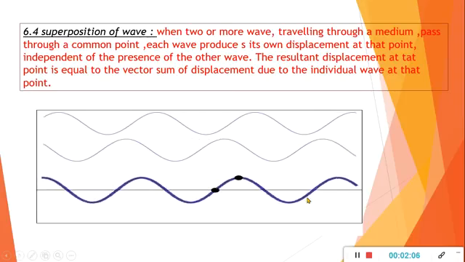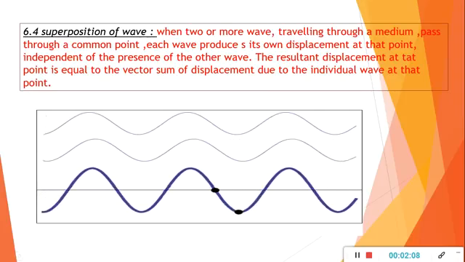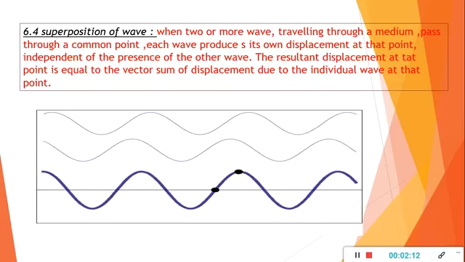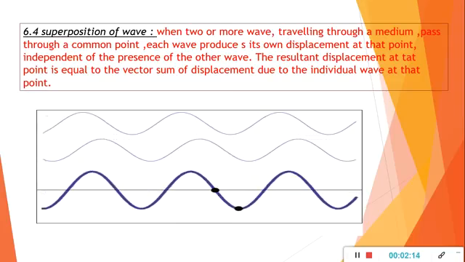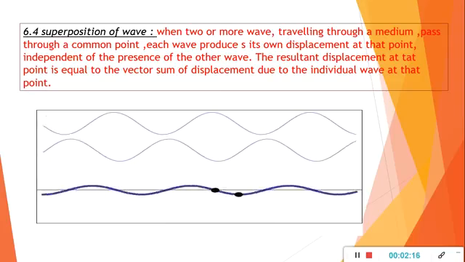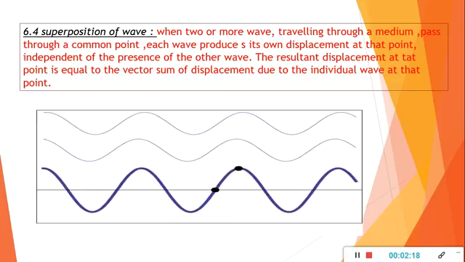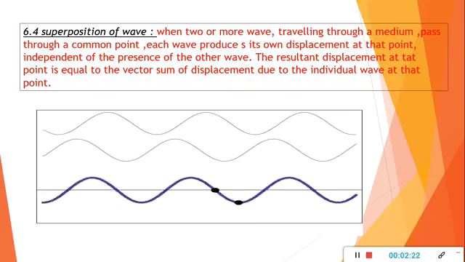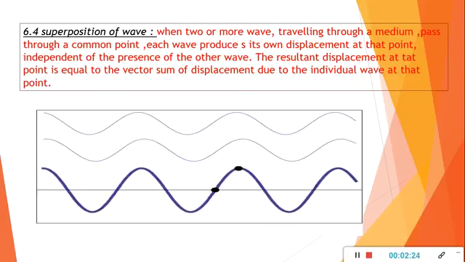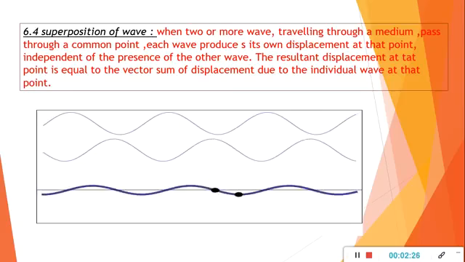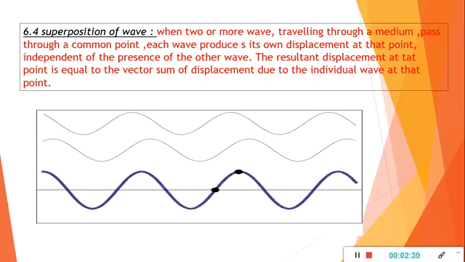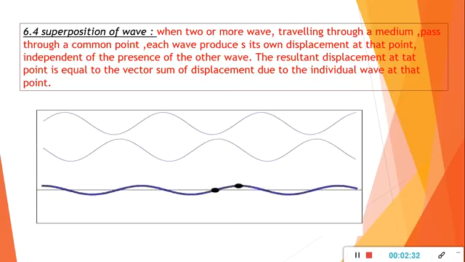Now what is superposition of wave? When two or more waves traveling through a medium pass through a common point, each wave produces its own displacement at that point independent of the presence of the other wave, and the resultant displacement at that point is equal to the vector sum of the displacements due to the individual waves at that point. This is the definition of superposition of wave.